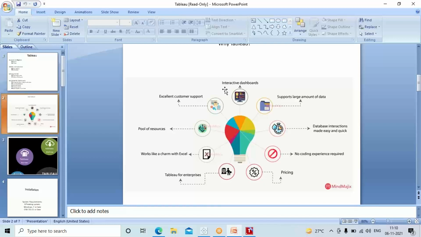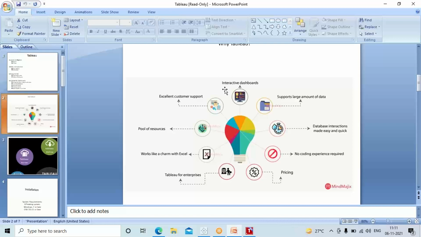And database interactions are made easy and quick. Please understand, guys, sometimes we might have to talk to the database. Such database interactions can happen on Tableau. And most importantly, why are we learning it as a business analyst? As I mentioned earlier, it's a BI tool. Why am I learning Tableau? Because most importantly, there is no coding required. Tableau does not need any coding at all, which is extremely good news for all of us.